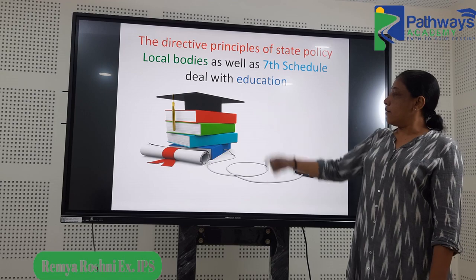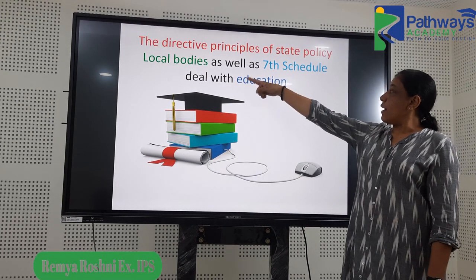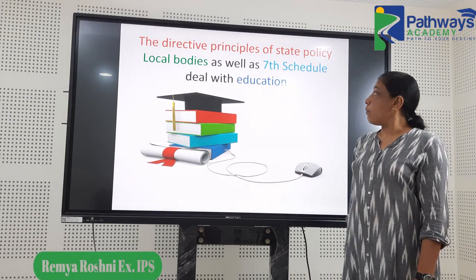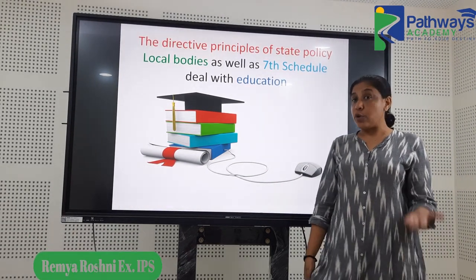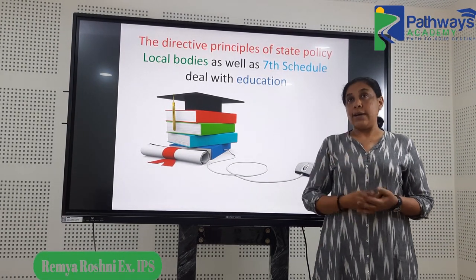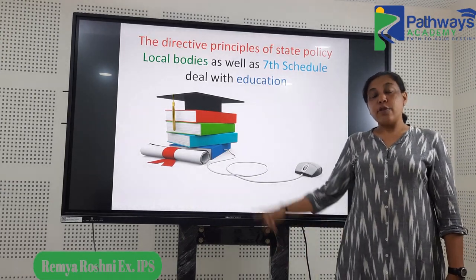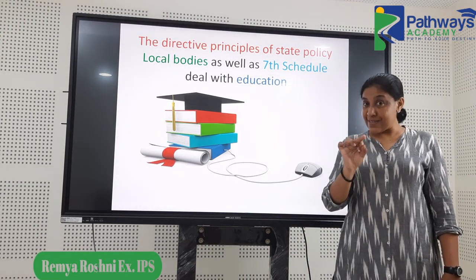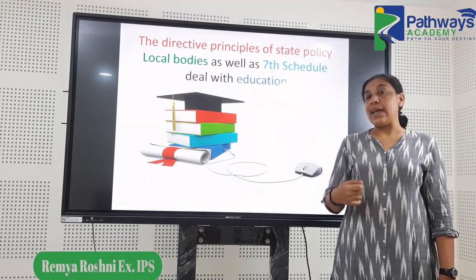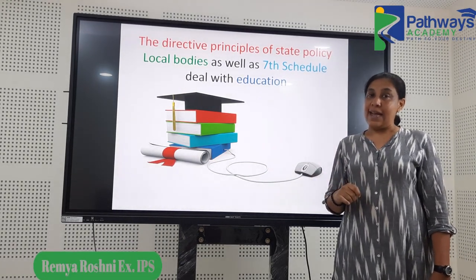Then, the directive principles as well as the things related to local bodies, and of course the 7th schedule, which talks about the union, state and concurrent list, they all talk about education. So for this kind of question, you have to pause for a second, then read it carefully, then you will be able to get to the answer.